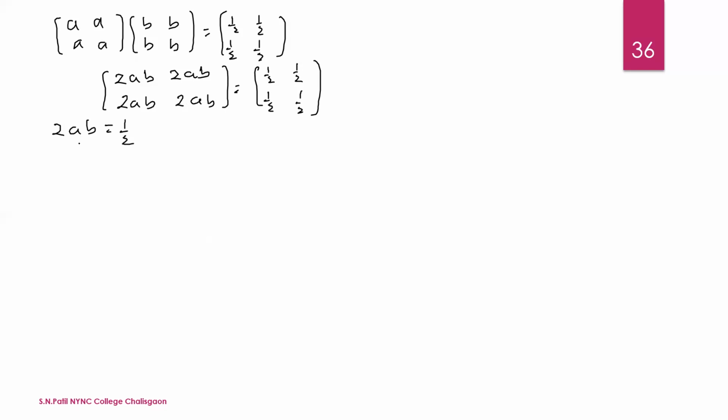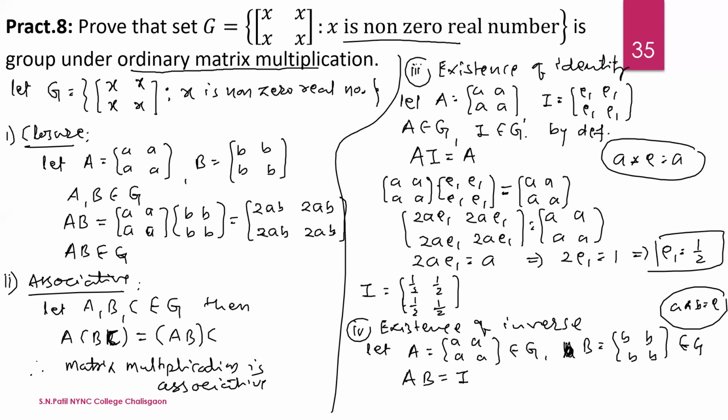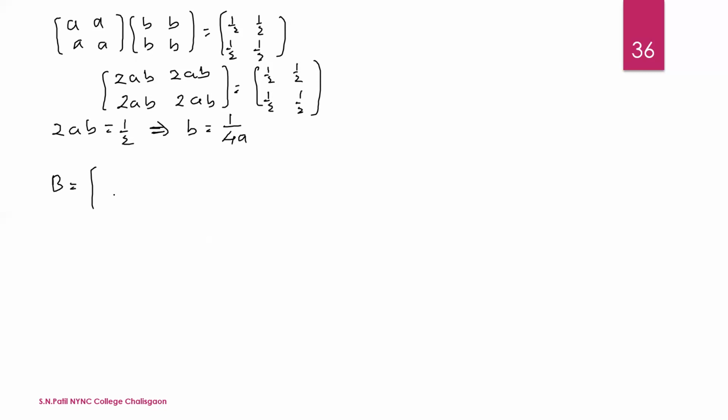Here we find the value of b, which is the inverse. Dividing by 2a, b is equal to 1 upon 4a. So the inverse matrix B has all entries equal to 1 upon 4a. So we get the inverse matrix B here.